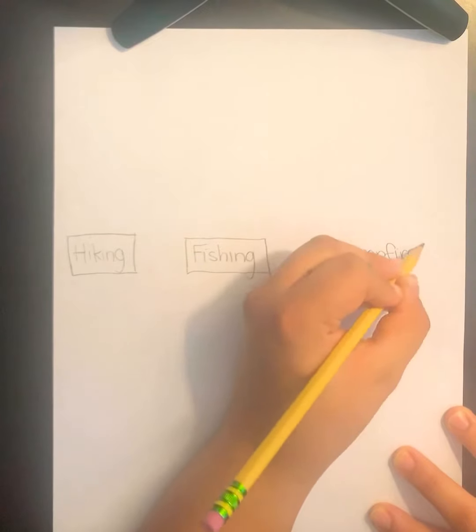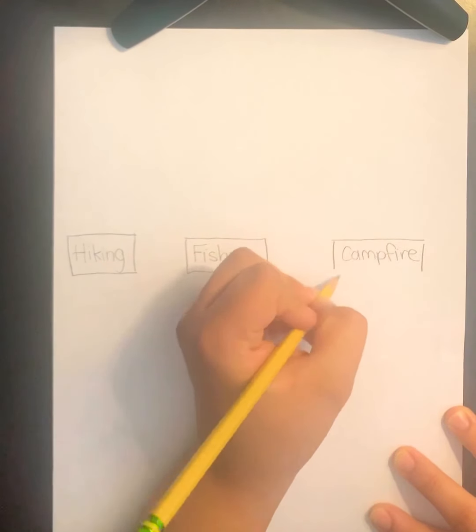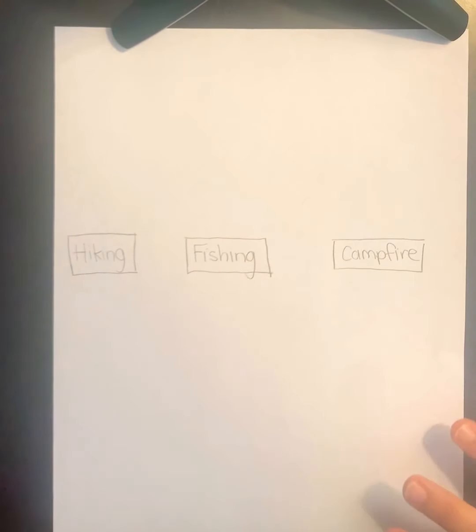So I'm going to write campfire. So again, these 3 ideas should have been picked out from yesterday. You're thinking about these are the 3 that have the most details that you'll be able to talk about for your writing. Okay, so this is the beginning to our flea map. What we're going to do now is we are going to put details underneath each of these. So I kind of wrote some details on my circle map from yesterday. So I'm going to continue writing some of those. And I might add some more details as well.